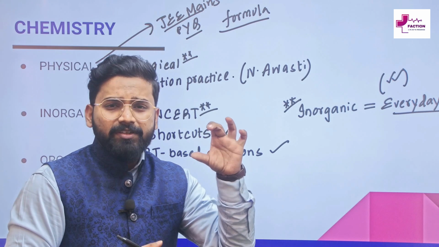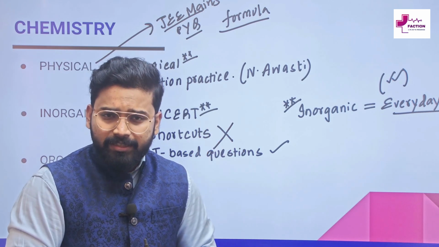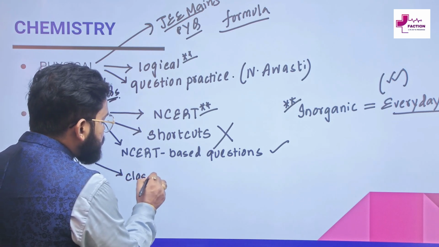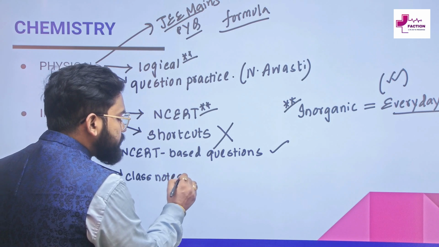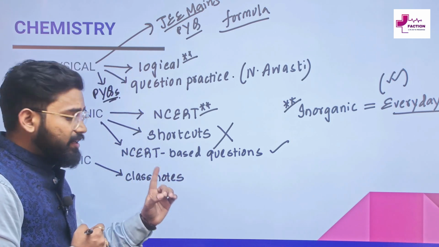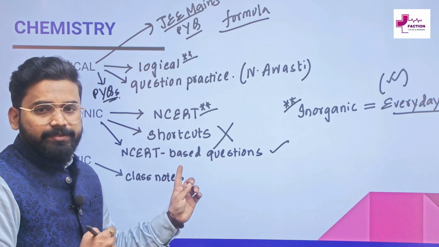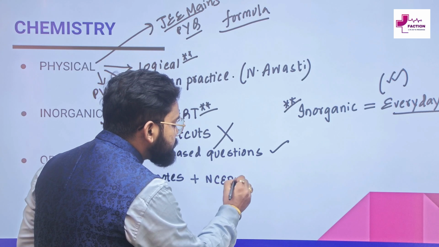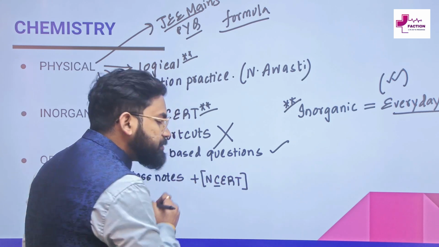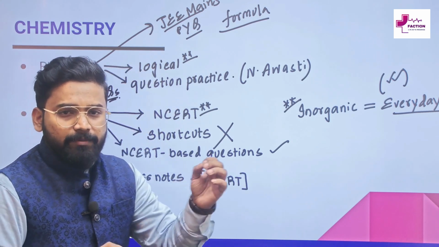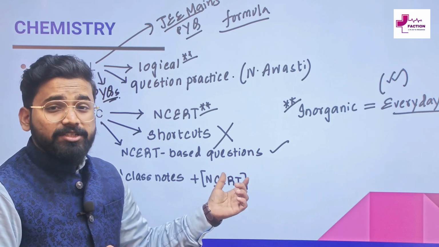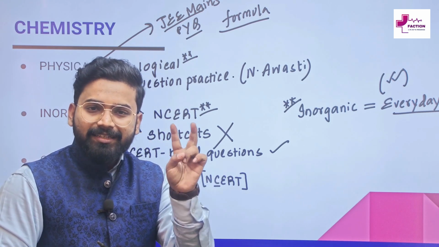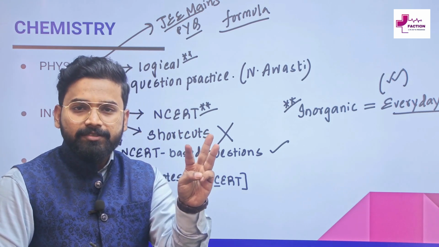Fine. Now for organic, if you take my suggestion, from a NEET point of view, you need not go through any specific theory book like Solomon's Fryhle or something. First, go through the class notes of your teacher. This is very important. This is the foremost thing in organic chemistry. Secondly, you need to go through the NCERT. Check the papers of the last 3-4 years of organic; the questions are directly framed from NCERT: NCERT in-text questions, NCERT exercises and the NCERT text, the theory part.